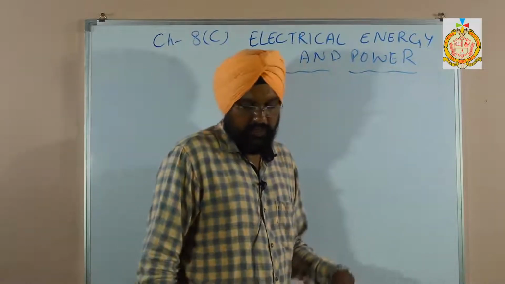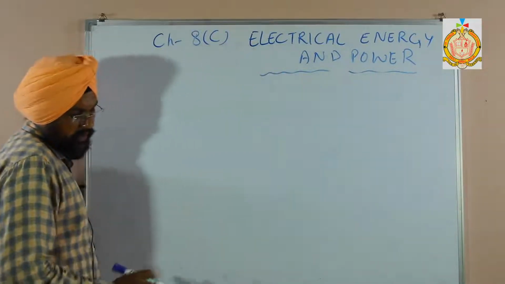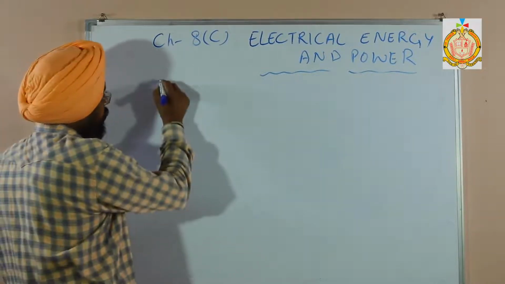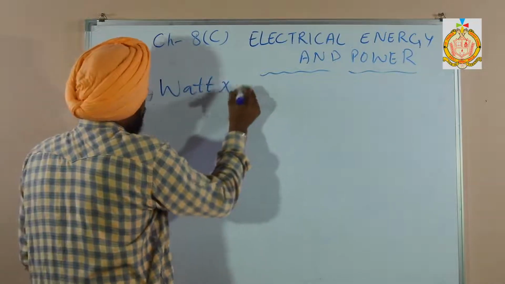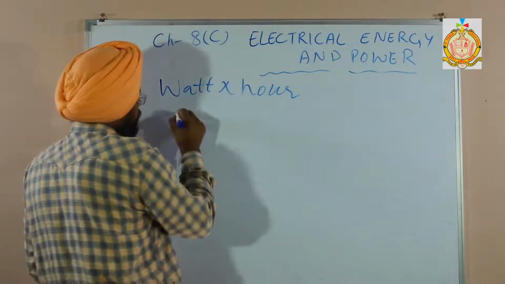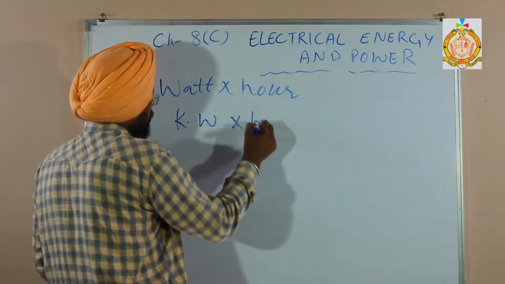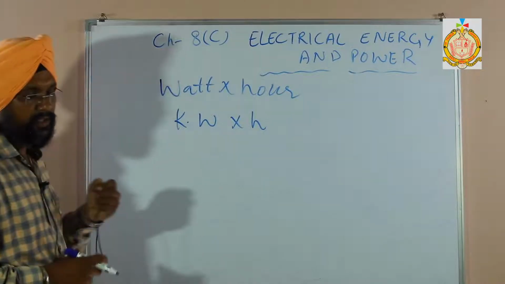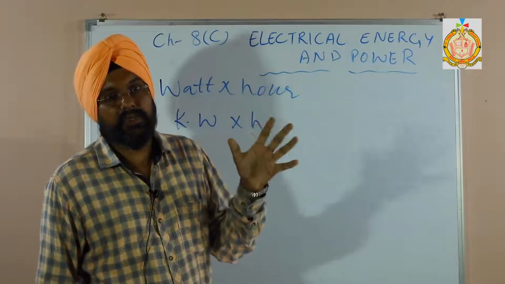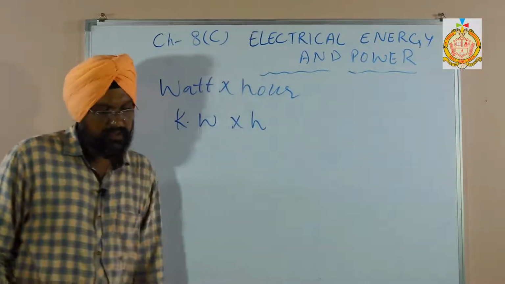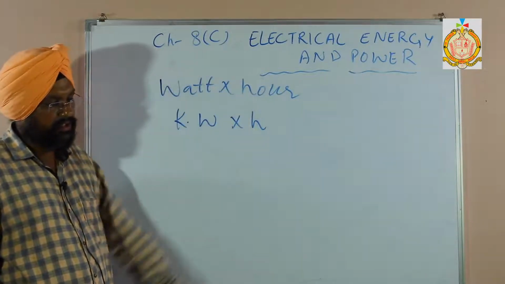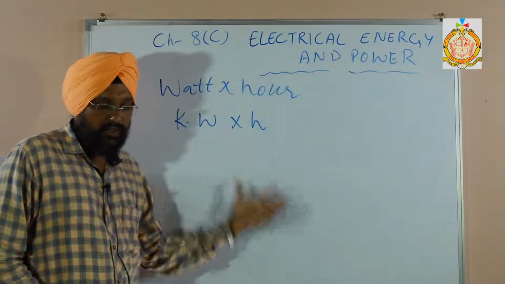First one is watt hour. The two bigger units are there. So the electrical energy is measured in a bigger unit, that is watt hour, and kilowatt hour, kWh. We know that in our electricity meter also it is kWh, kilowatt hour. These are the commercial units. Name the commercial units of electrical energy: watt hour and kilowatt hour.